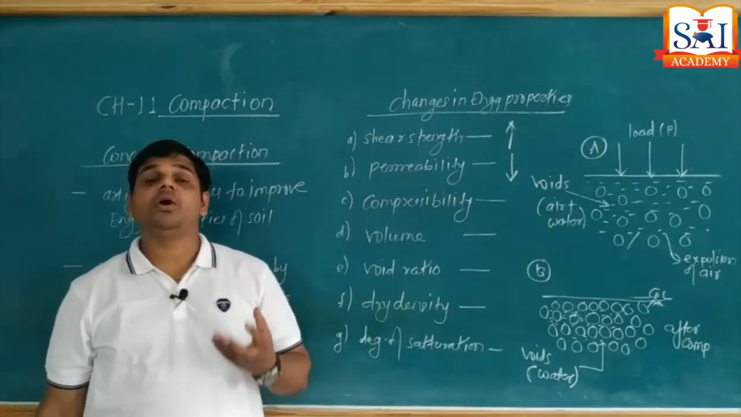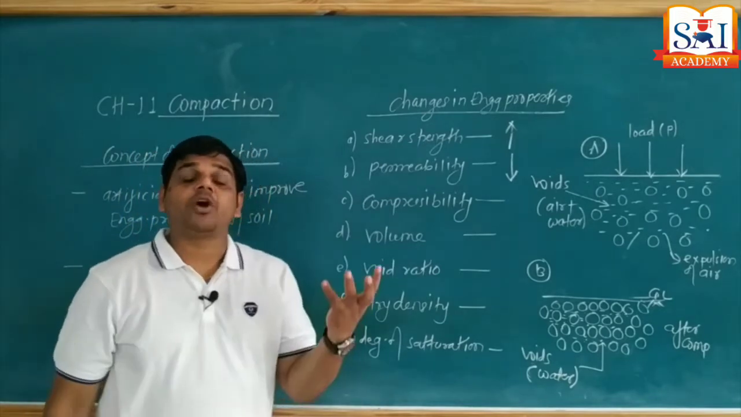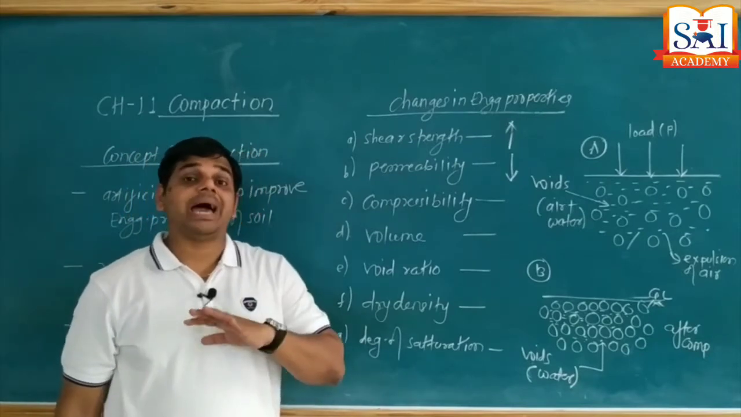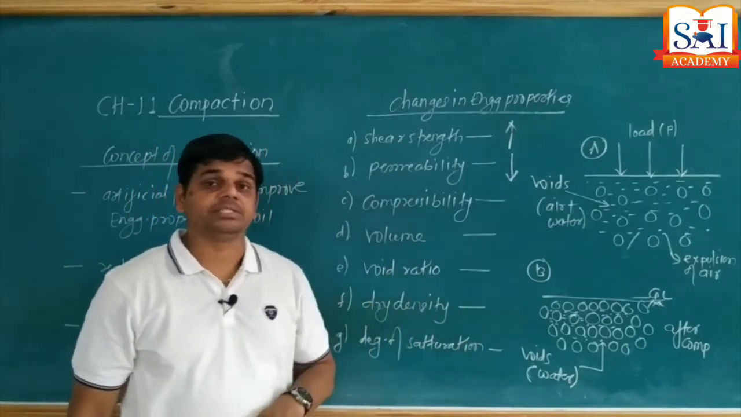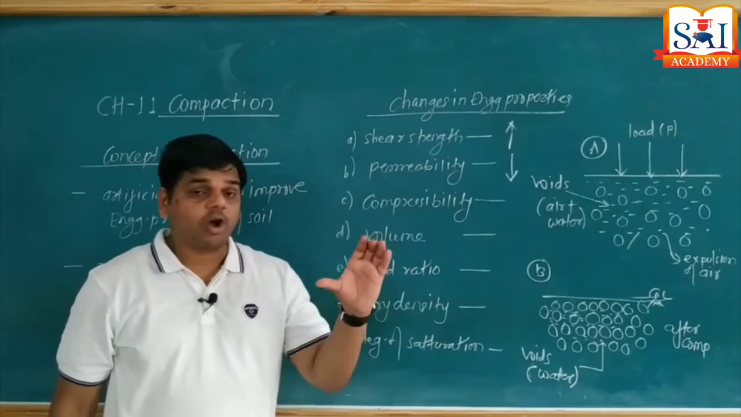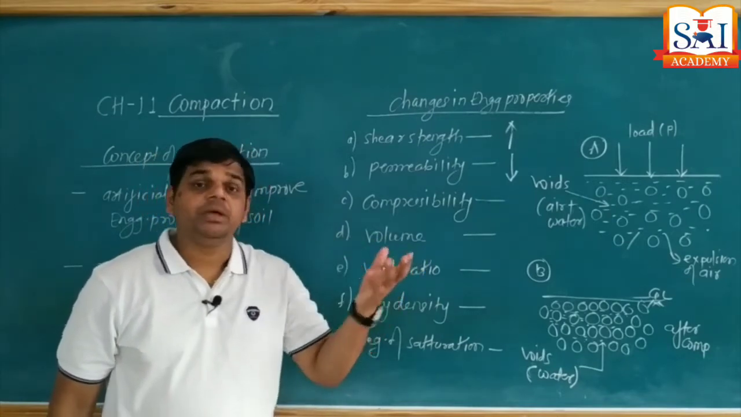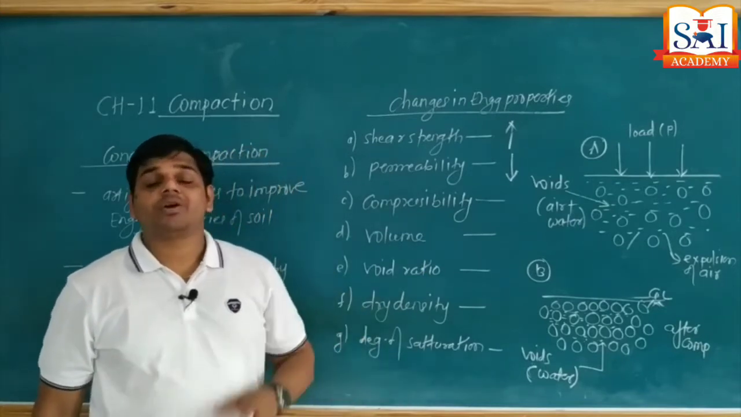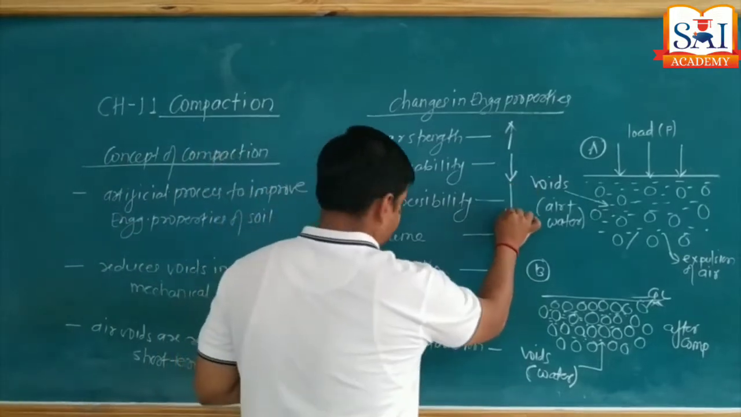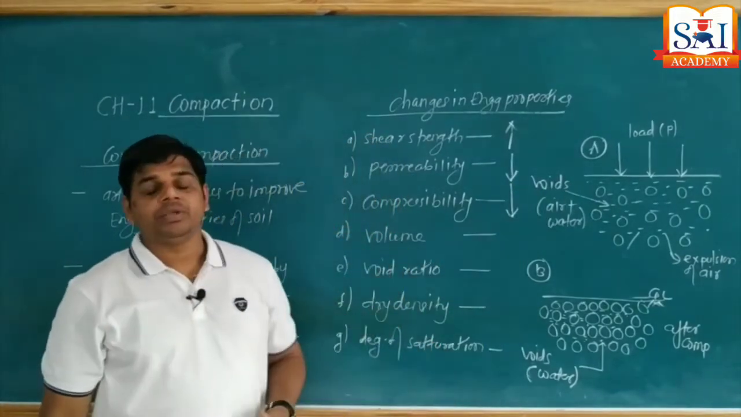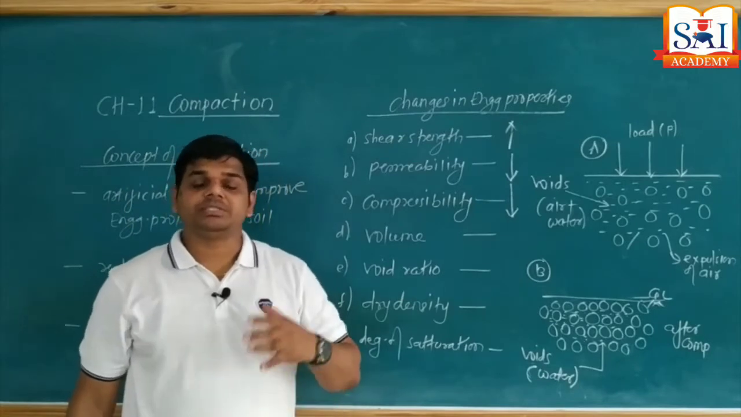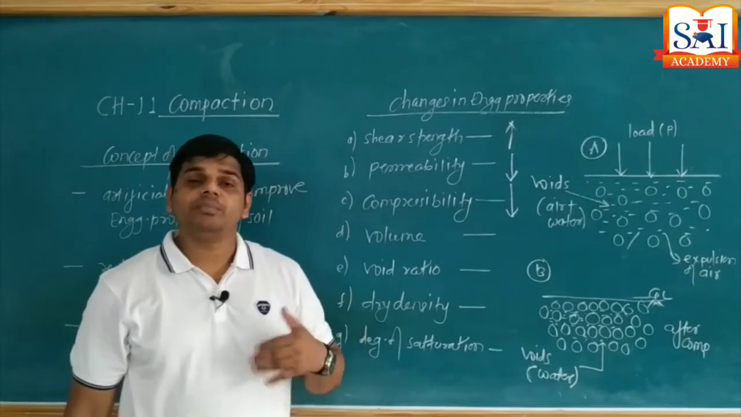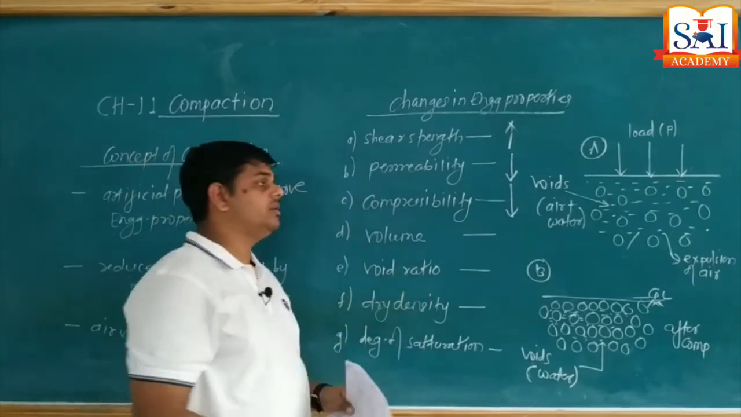What about compressibility? Compressibility means the ability of a soil to get compressed under applied load. When you compact soil, its ability to get further compressed decreases. When soil is in natural state, we can compress the soil to a maximum level. But when soil is compacted, we cannot compress the soil further. That's why compressibility reduces. What about volume? Before compaction, soil volume is large. After compaction, volume is reduced because of expulsion of air from the void spaces. That's why volume goes on decreasing.